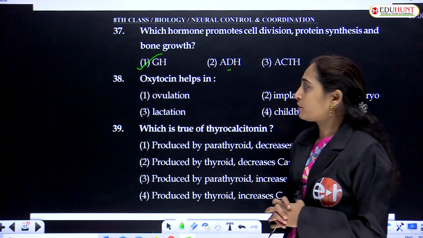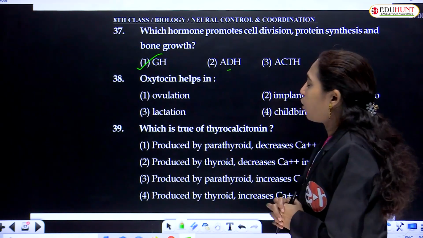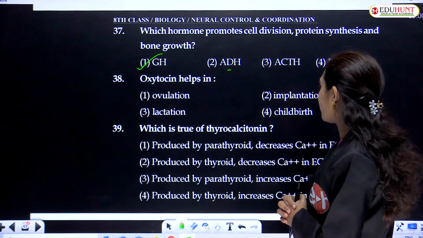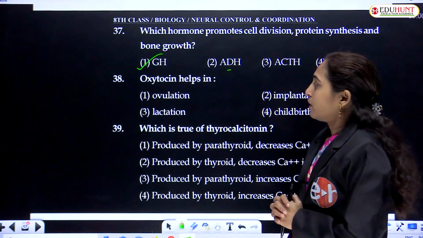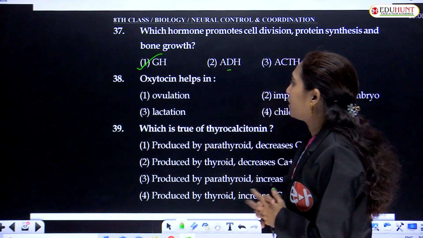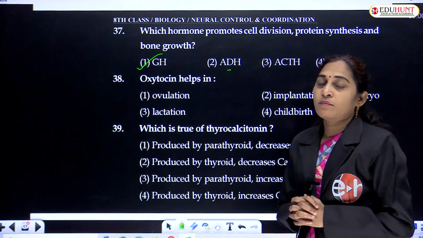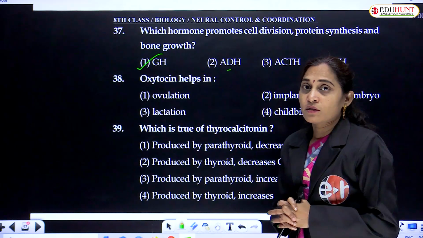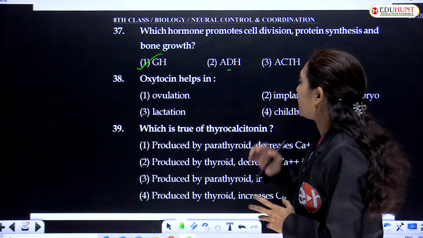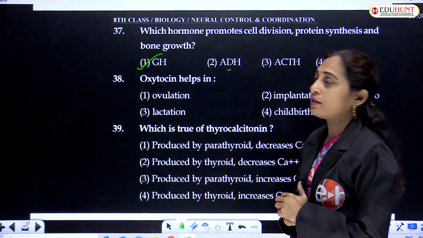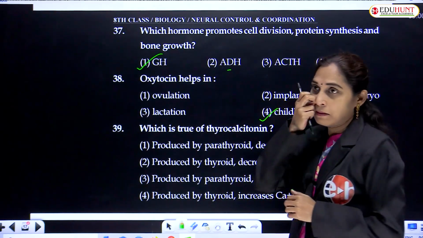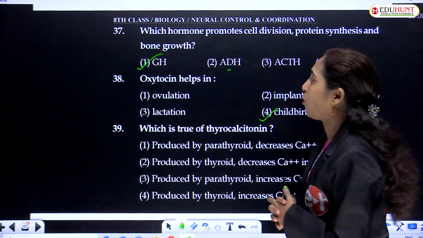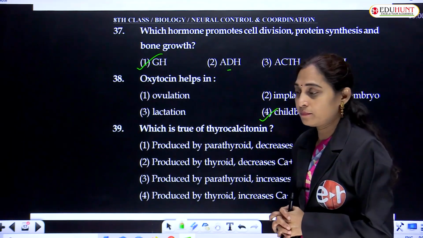Let us see the correct option from the given options: ovulation, implantation of the embryo, lactation and childbirth. Estrogen and progesterone hormones are involved in the stimulation of milk, but oxytocin is directly involved in childbirth. There is a direct relationship between oxytocin and childbirth.